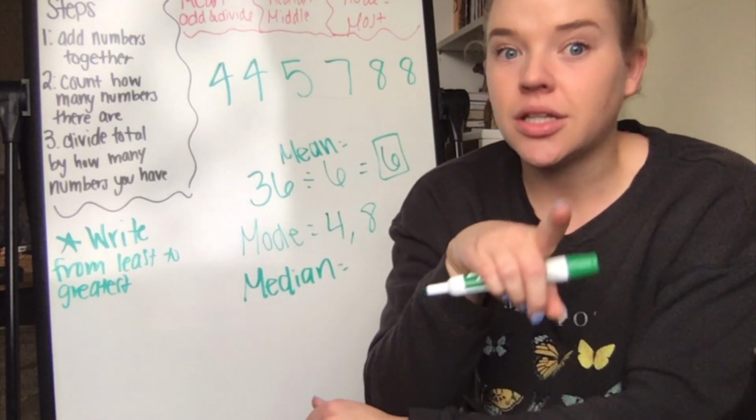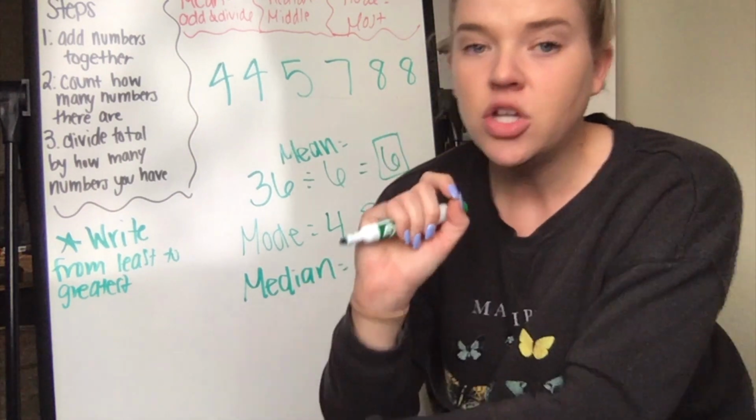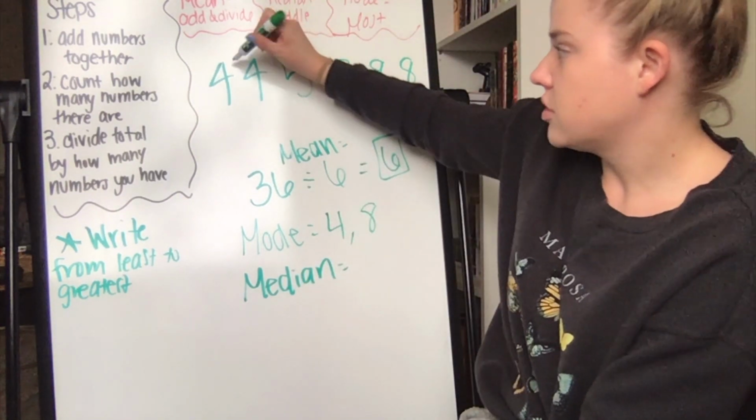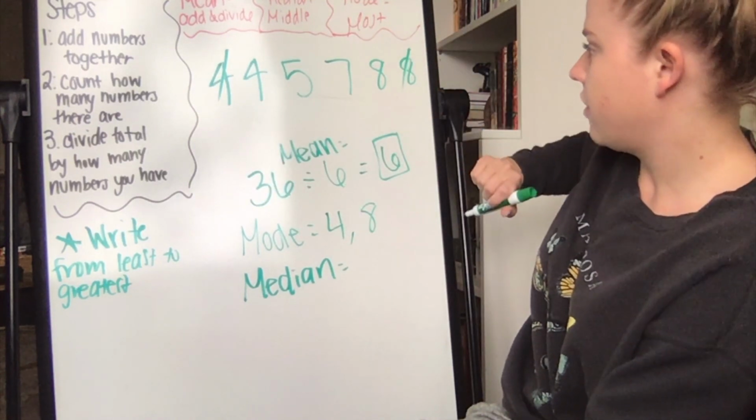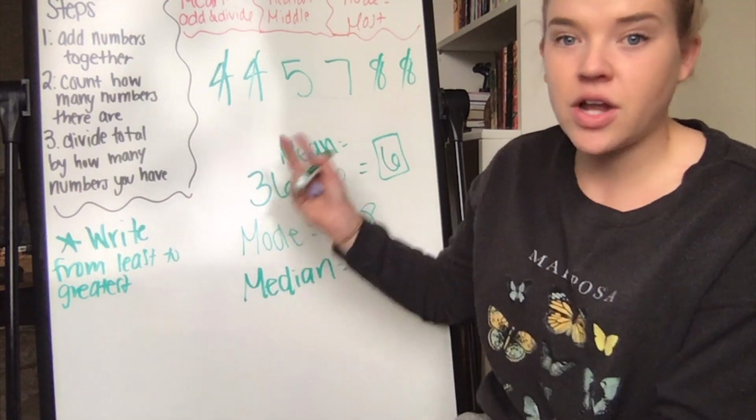This is why it's important that you lined it up from least to greatest, because it will totally change your answer if you miss that step. So finding median, you literally just cross one number off from the top, one number off from the bottom, 2 numbers off from the top, 2 numbers off from the bottom. Okay, so now I have 2 numbers left.